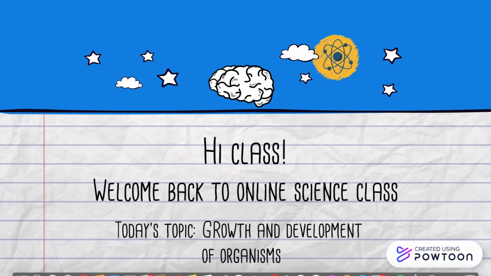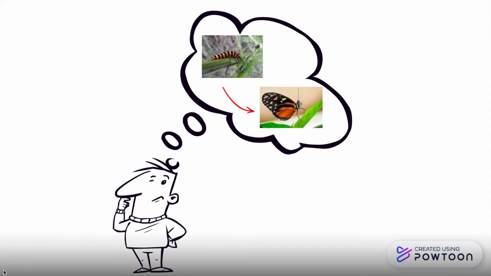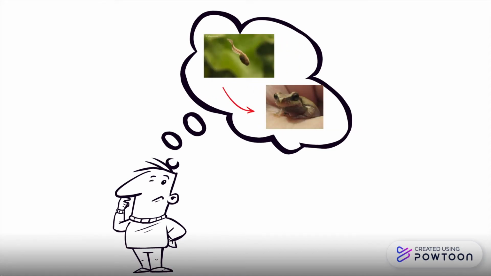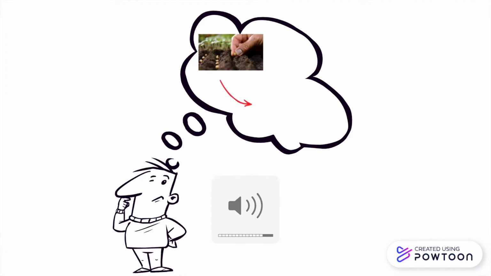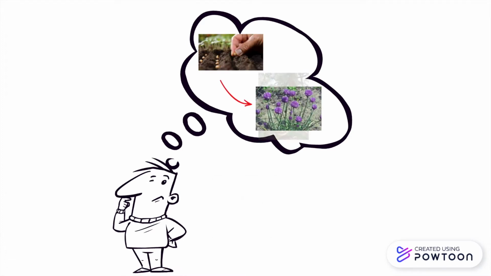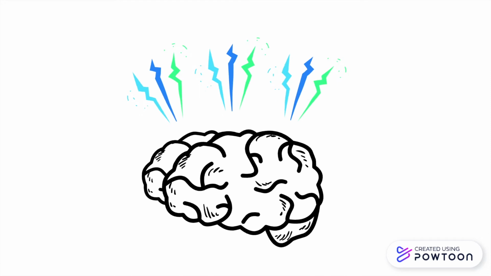Today we'll be learning about growth and development of organisms. Did you ever wonder how caterpillars turn into butterflies? Or how a tadpole turns into a frog? How about plants? How does a seed turn into a giant tree or a colorful flower? Keep watching this video and your brain will be filled with interesting knowledge.